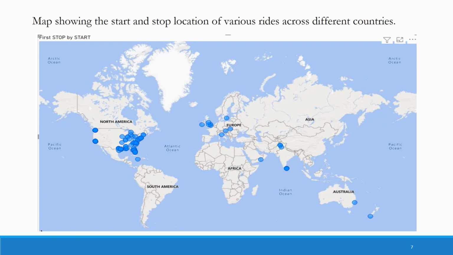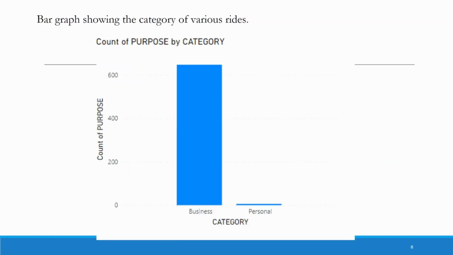This is a map showing the start and stop location of various rides across different countries, and according to this map, we can clearly see that Uber rides are used at a much higher rate in North America. This is a bar graph showing the category of various rides, which clearly shows us that rides for business are much more than personal.